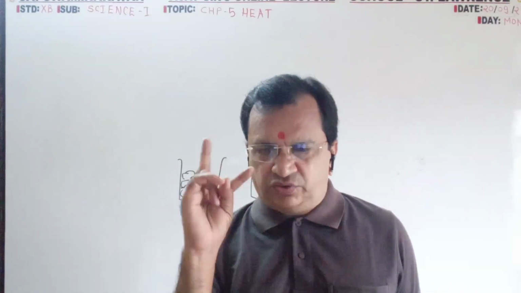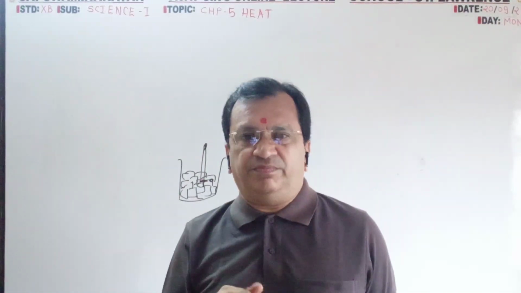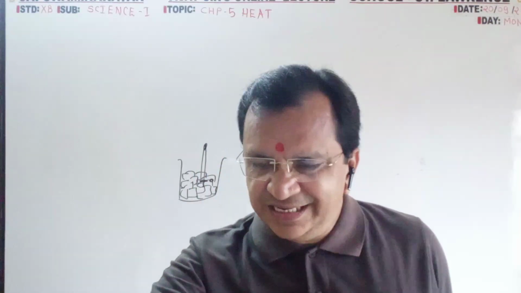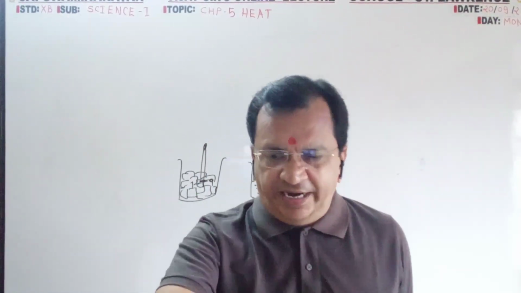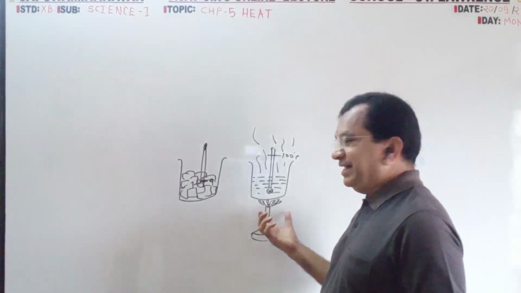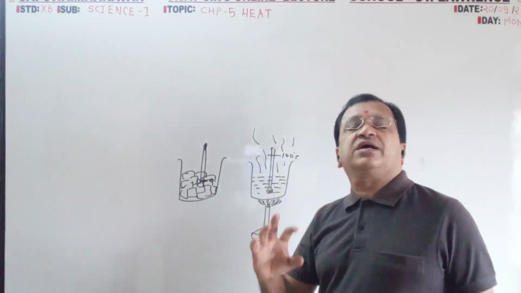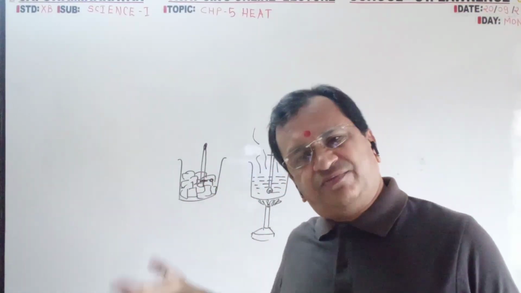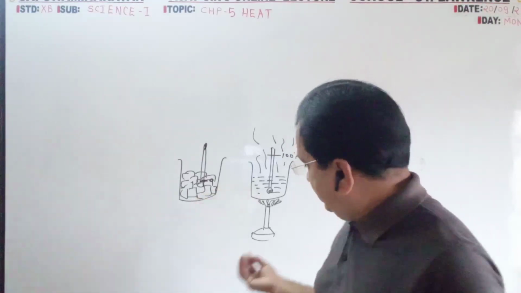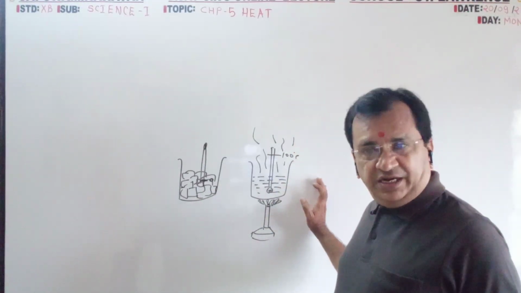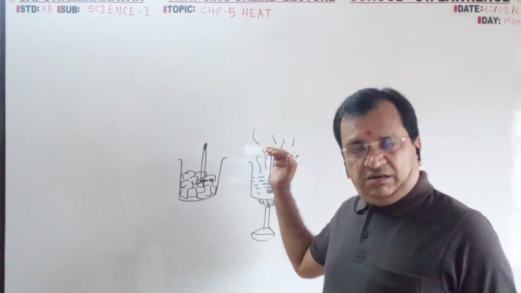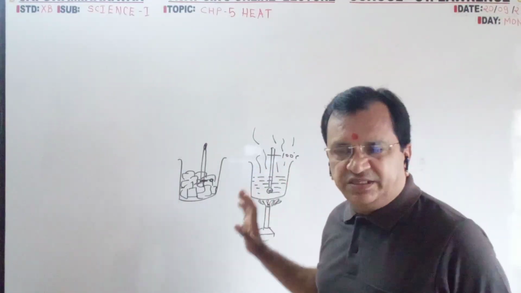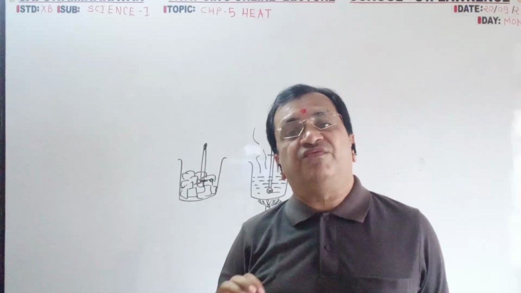From this we can derive two definitions: the amount of heat absorbed by a solid to convert into liquid at a particular temperature is known as specific latent heat. And at a particular temperature, liquid converts into vapor. Here we have taken water, so liquid water will get converted into water vapor exactly at 100 degree. We are continuously supplying the heat, but the level of the heat will not increase. So this is specific latent heat of vaporization.